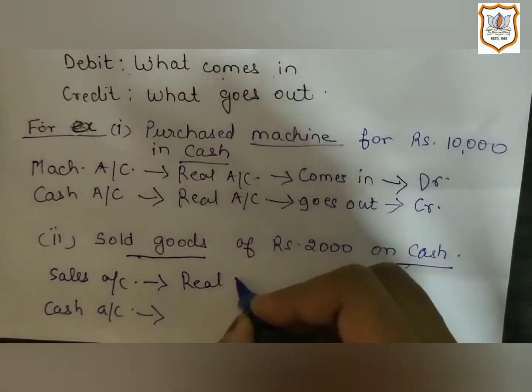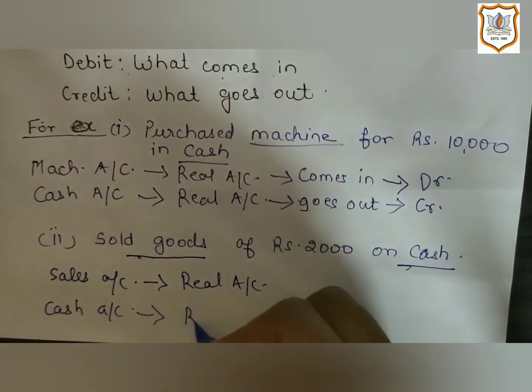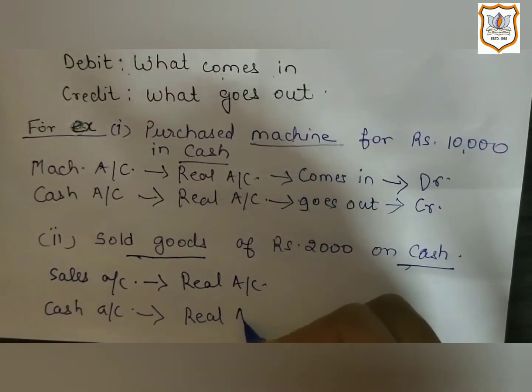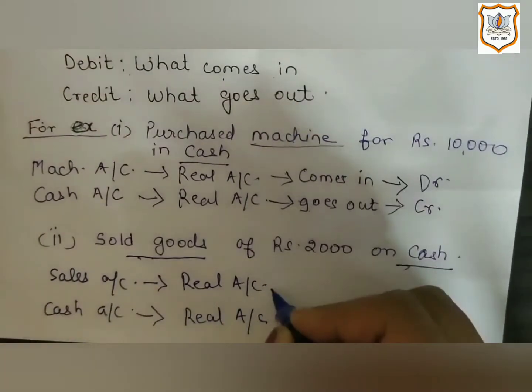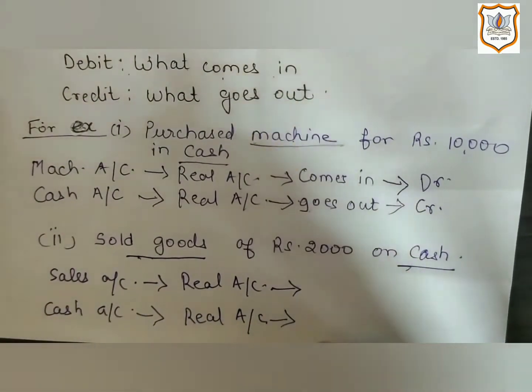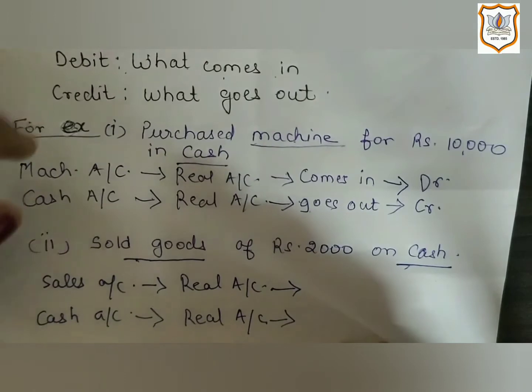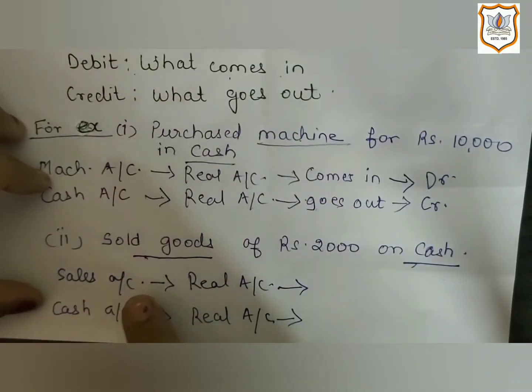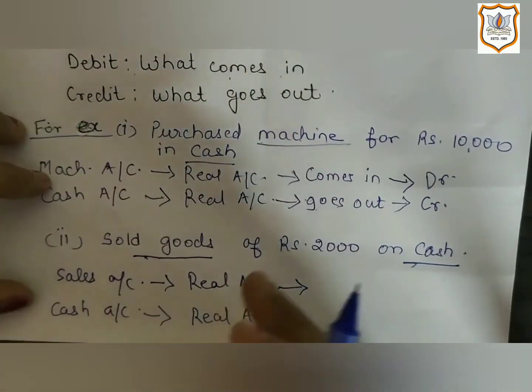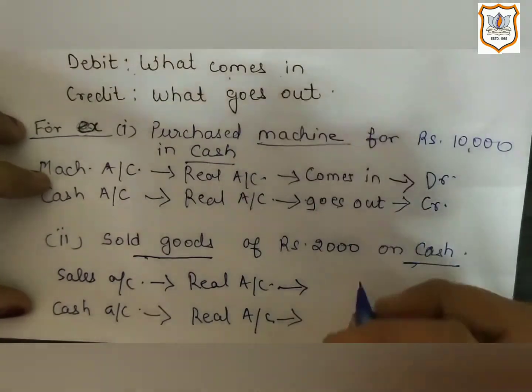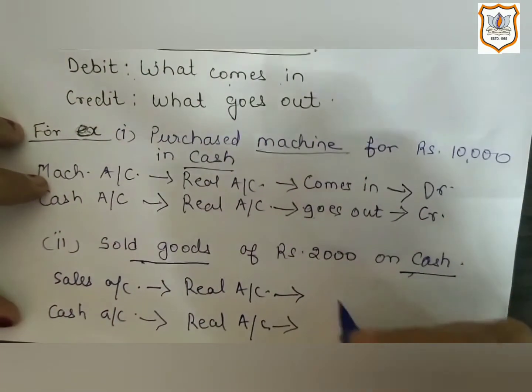Name of the account, real account, both will come under this category. Now we have to decide whether goods is coming into the business or it is going out of business.